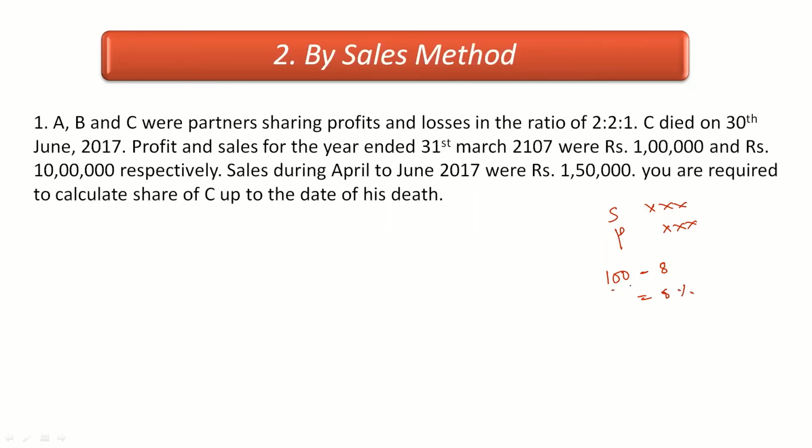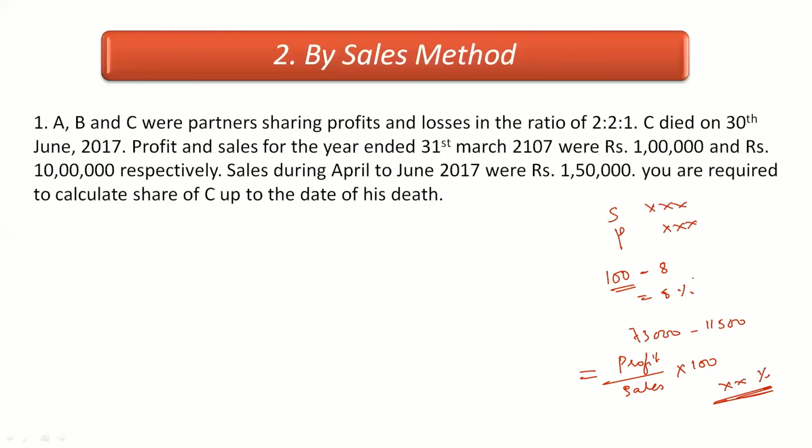Clear? But if this figure is odd, suppose something like 73,000 rupees was the sales, and out of that I got 11,500 rupees as profit. Now in this case it's quite difficult to manually find the percentage. So what we can do is we can use a formula, that is profit divided by sales into 100. Now you can use the calculator and find out the profit percentage. Now this percentage is very important.